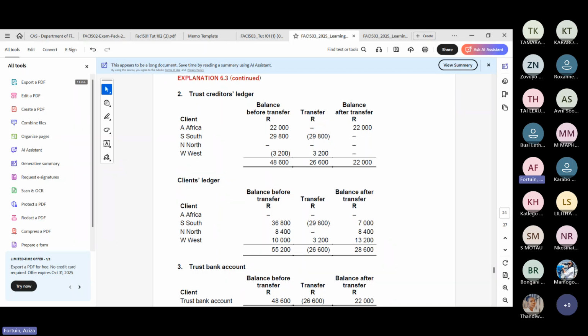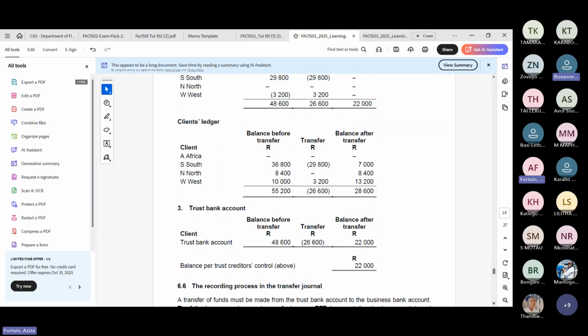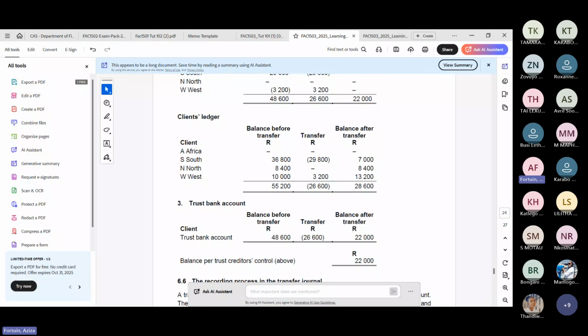Here he had 3,200 Rand, and he had 10,000 in his client's ledger. So now he's sitting with 13,200. And that's how we got the total of 26,600 to transfer. In the trust bank account was 48,600, right? You can transfer 26,600. So the balance afterwards is the 22,000 Rand. Does this make sense to you?